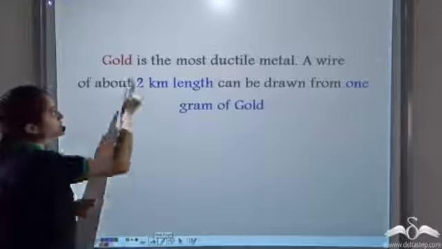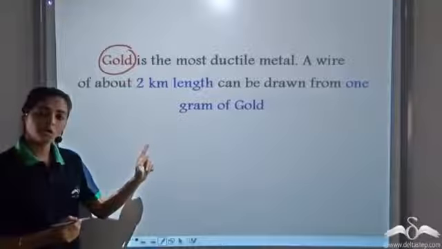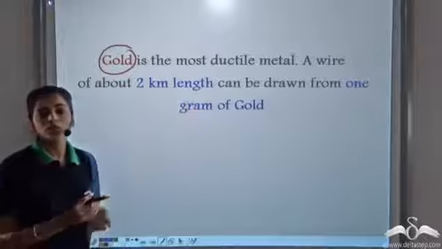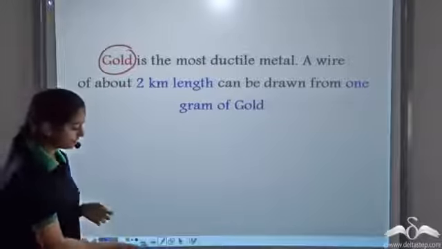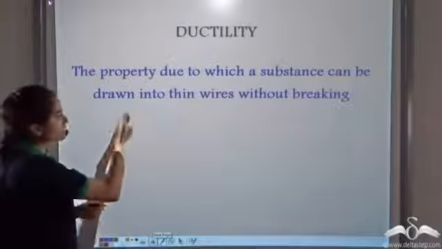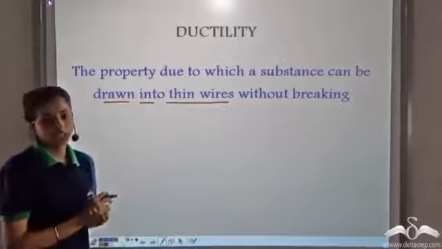Gold is the most ductile metal. From just 1 gram of gold, we can make a 2 kilometer long gold wire. So gold is a very ductile metal, and ductility is the property due to which the metals can be drawn into very thin wires without breaking.